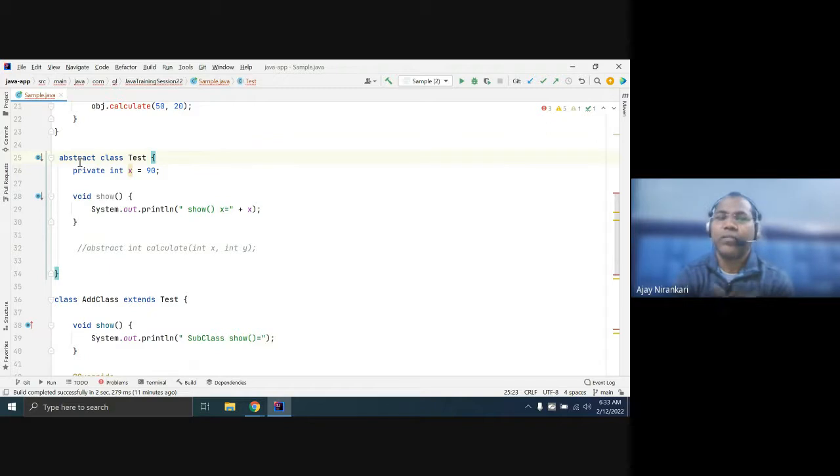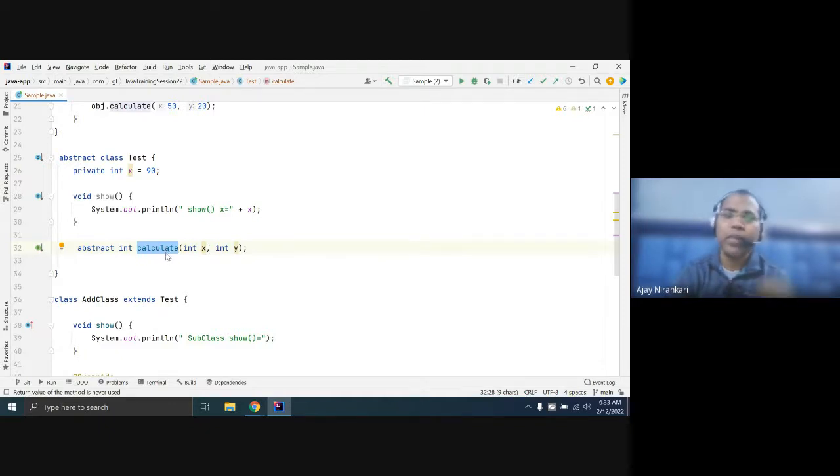Our intention while writing an abstract class is that there is something I want my subclass to do, not I. Here I have just declared a calculate method, but I am not going to define whether I am calculating sum, minus or plus. I let our subclass decide what calculate logic they are going to do.